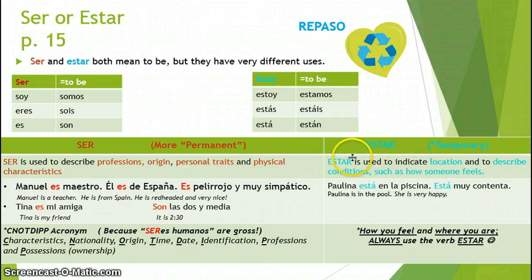Estar, on the other hand, is our more temporary form. We use this for location and conditions, such as how someone feels. Alina está en la piscina. Está muy contenta. Another way to simplify this is we use estar for how you feel and where you are. So how you feel, where you are, always use the verb estar. If it's not about someone's feeling, condition, anything temporary, we're going to use ser.